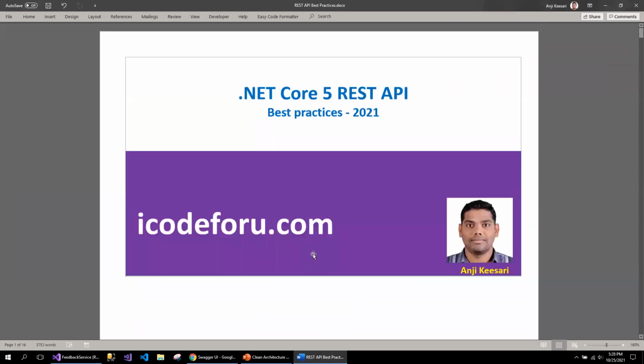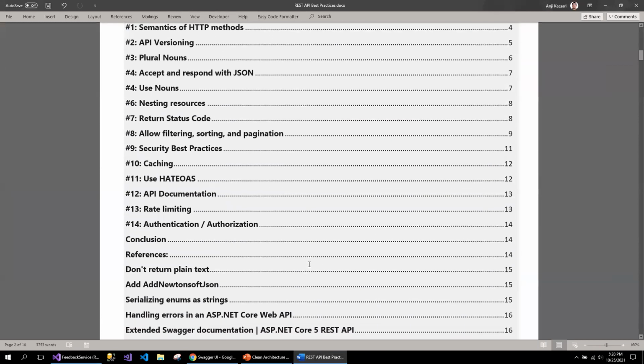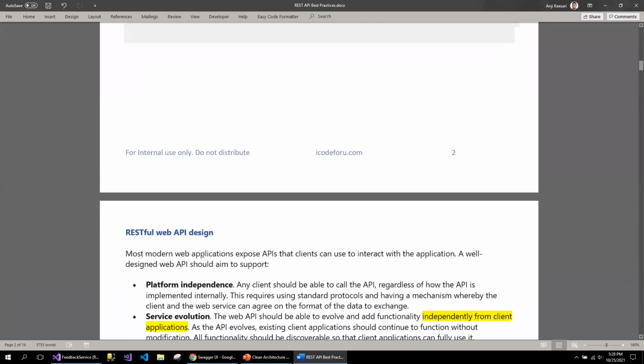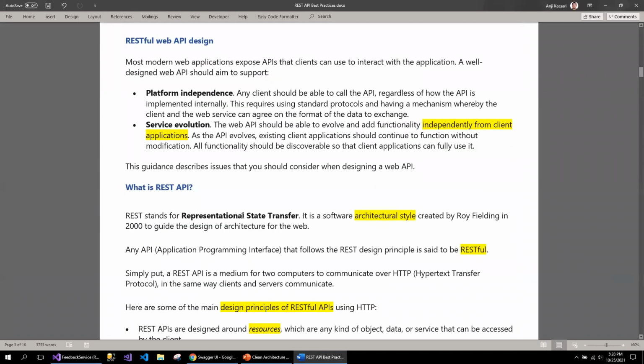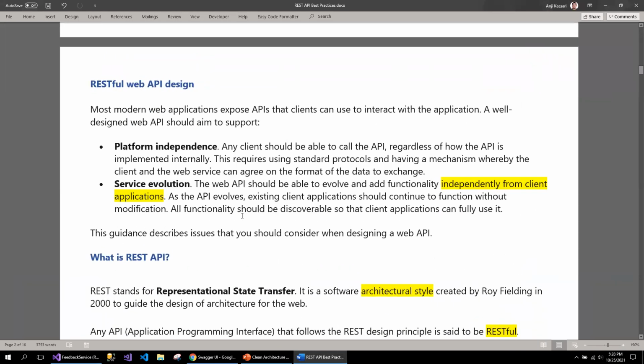This is my documentation on the best practices. So these are the different topics. Almost 14 best practices I covered, and some of the lab work we'll be discussing in this part of the video.